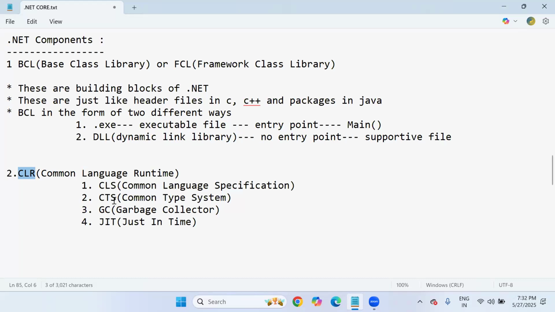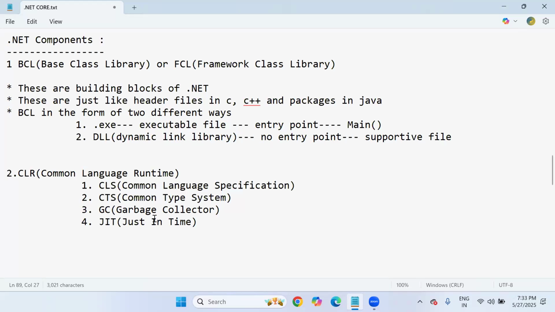Next, CTS, the common type system. It's called the data type system. As I said, every language has its own data type system. C# data type system is different, VB data type system is different, and so are J# and F#. When the code comes into CLR for execution, CLR cannot understand all the languages' data type systems. That's the reason the common type system, CTS, is responsible for converting all the programming language data type systems into a CLR-understandable format.